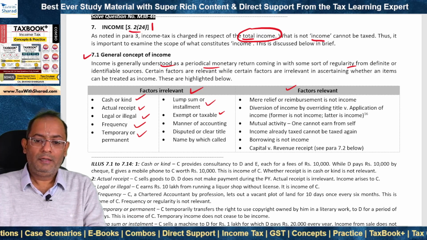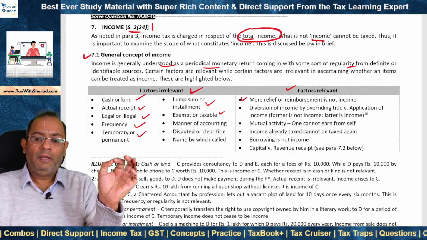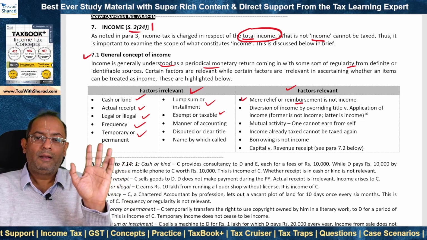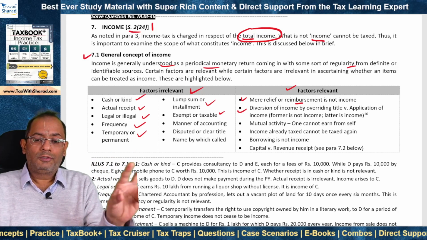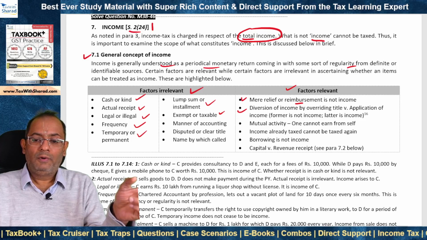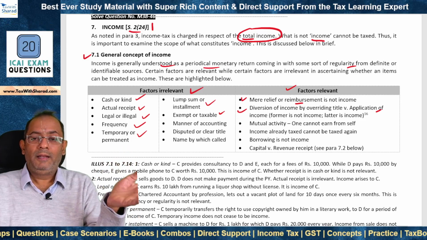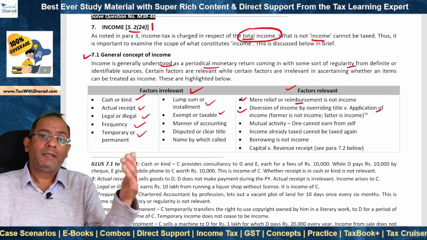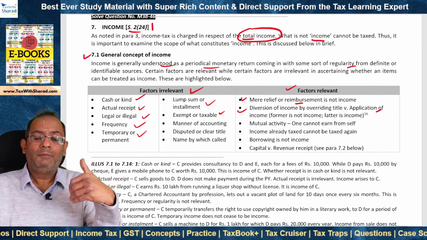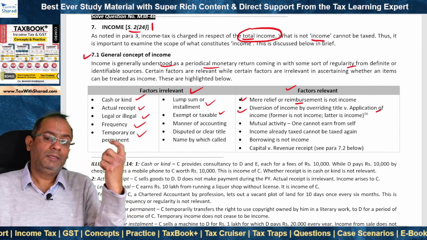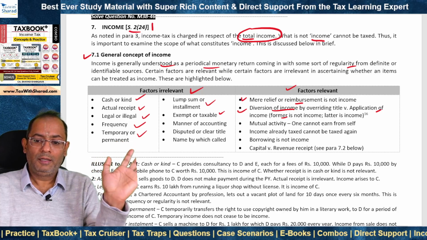Certain factors which are relevant are if the amount is in the nature of a mere relief or reimbursement. So mere reimbursement will not be treated as income. There are two concepts of diversion of income by overriding title and application of income. Diversion of income by overriding title is that the income doesn't accrue or the person doesn't have the right to that income in the first place and therefore it cannot be charged in the hands of that person. The former, that means diversion of income, is not income.